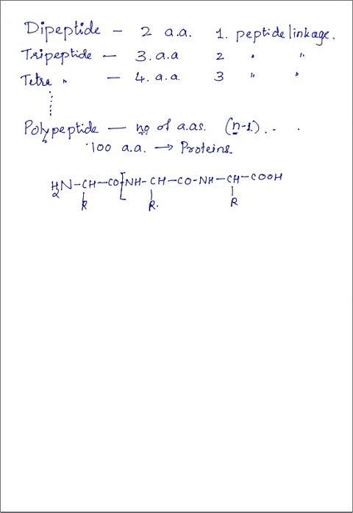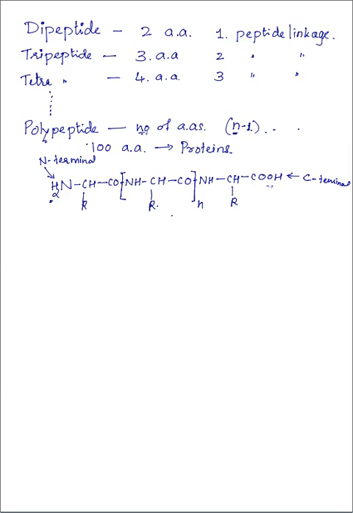So here the second amino acid starts, here it completes, this is N. So the number of amino acids are present, and this is called the N terminal residue and this is called the C terminal residue. C terminal means that it ends with the carboxyl group. N terminal starts with the amine group. So the first amino acid is placed at the N terminal. The last amino acid is placed at the C terminal.